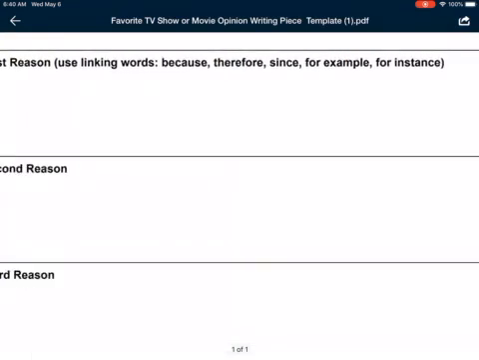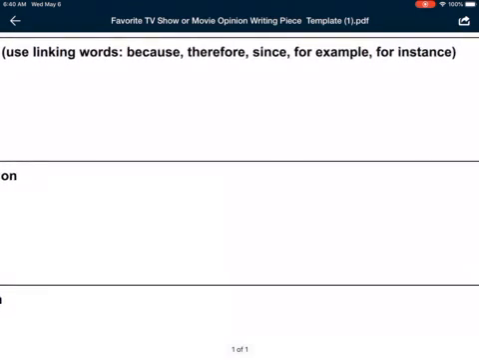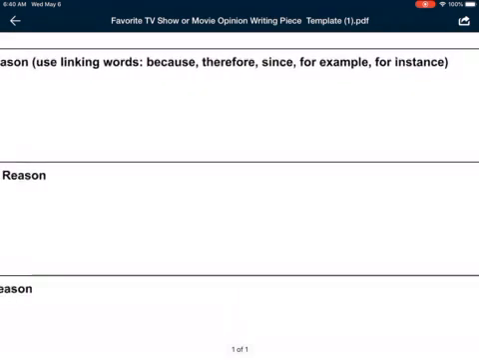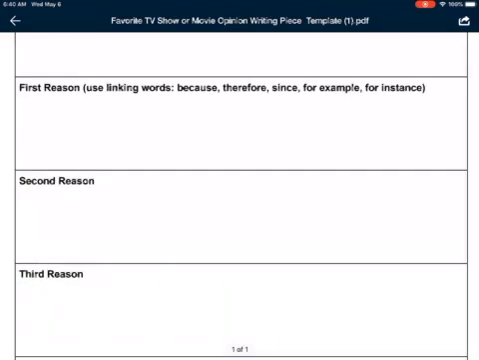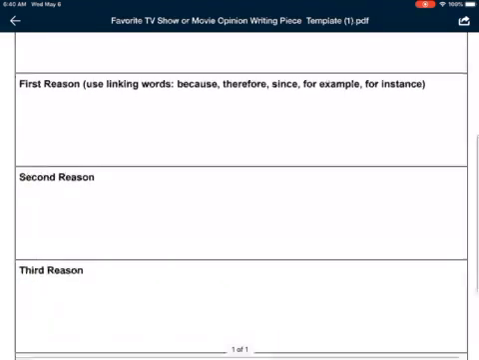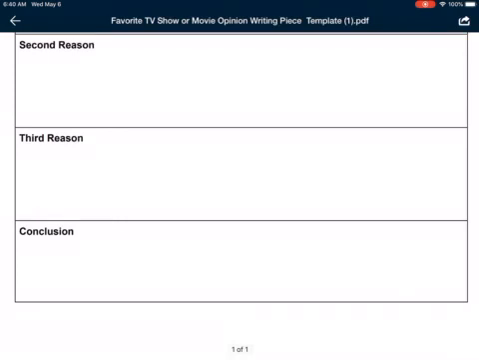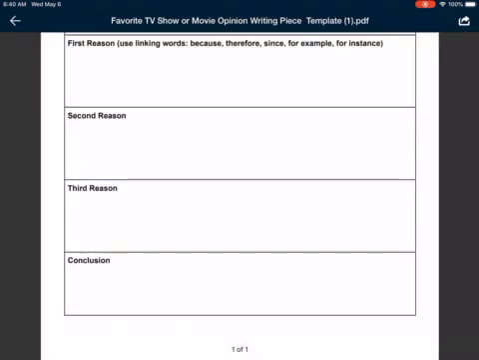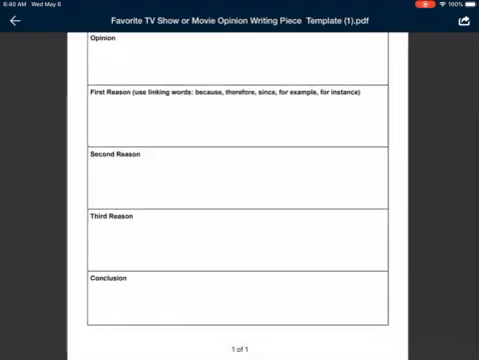But then this is where you're also going to be using the linking words: because, therefore, since, for example, for instance. When I'm showing you my example, I will really point those linking or transition words out. And then the last box is the conclusion. You're going to want to start with the sentence starter, in conclusion, and that's where you wrap it up and restate your opinion again.